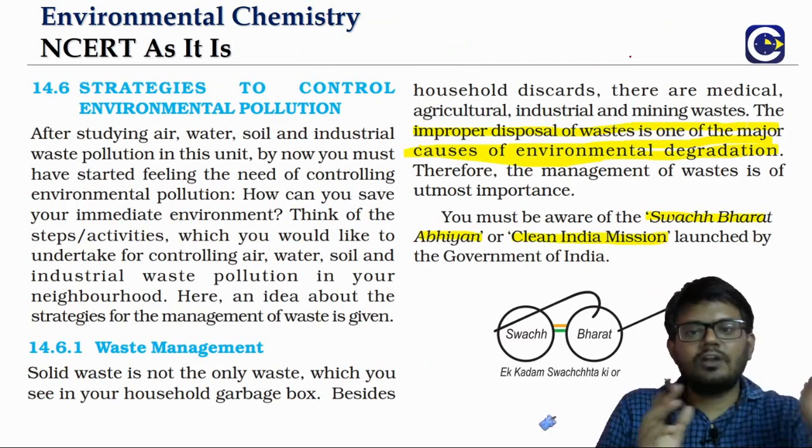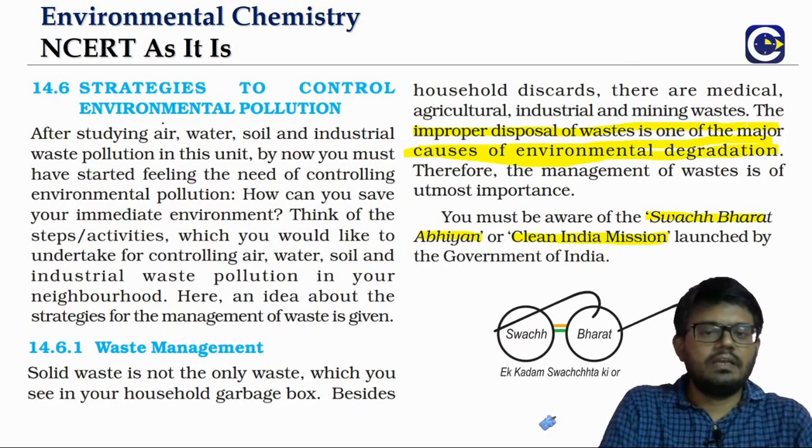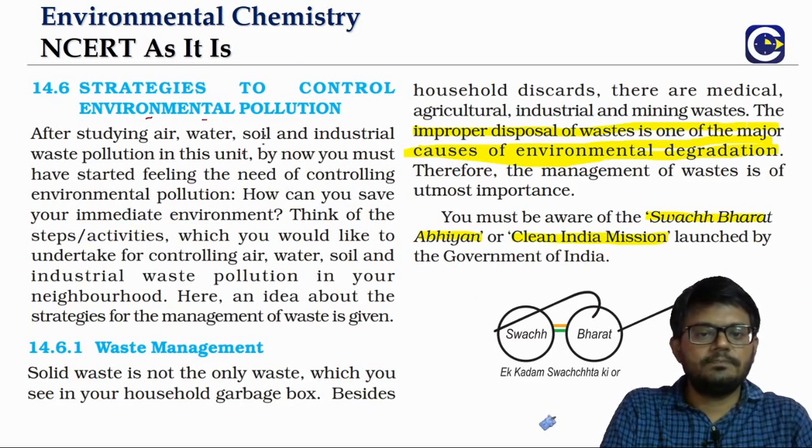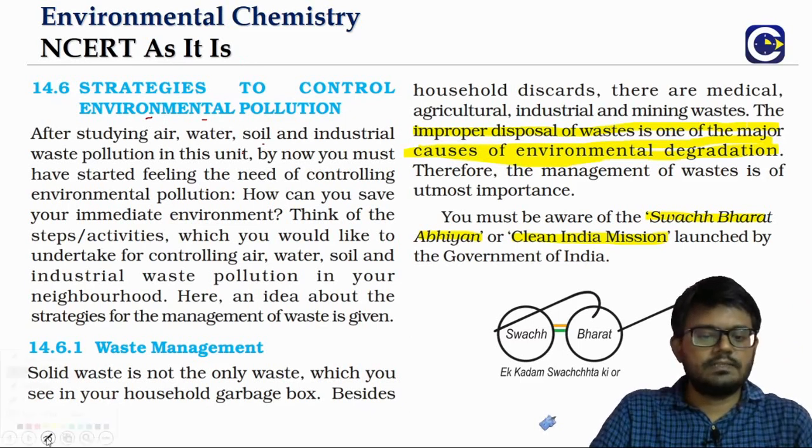Now, once we have gone through all these major types of pollution, we talked about air pollution or atmosphere, then we talked about the water, then the solid, and then the industrial pollution that can be caused by the industries.